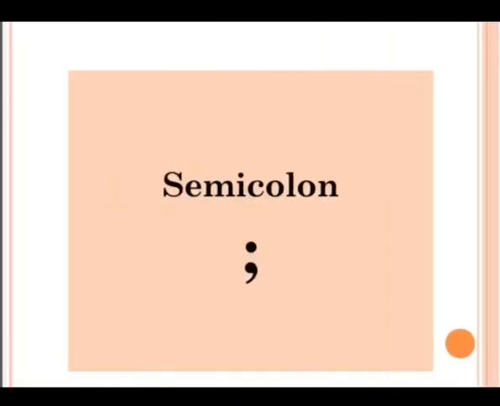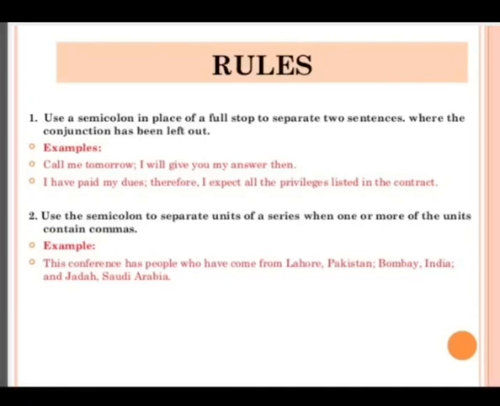Next is the semicolon. Use a semicolon in place of a full stop to separate two sentences where the conjunction has been left out. For example, call me tomorrow; I will give you my answer then. Use the semicolon to separate units of a series when one or more of the units contain commas.